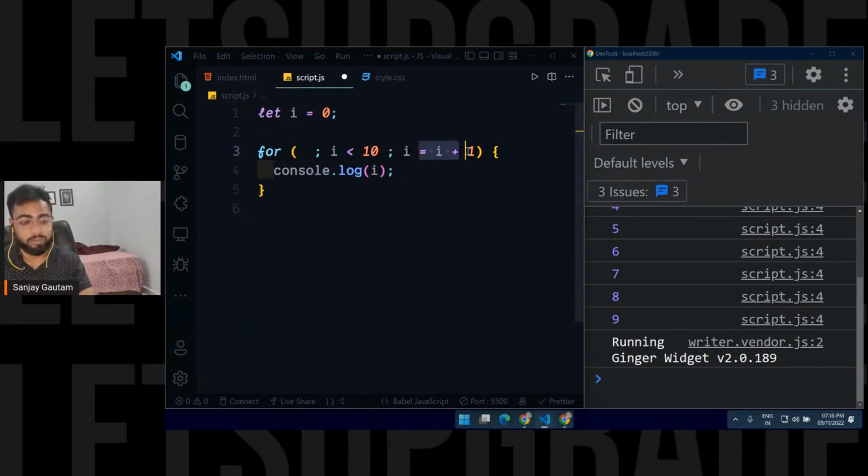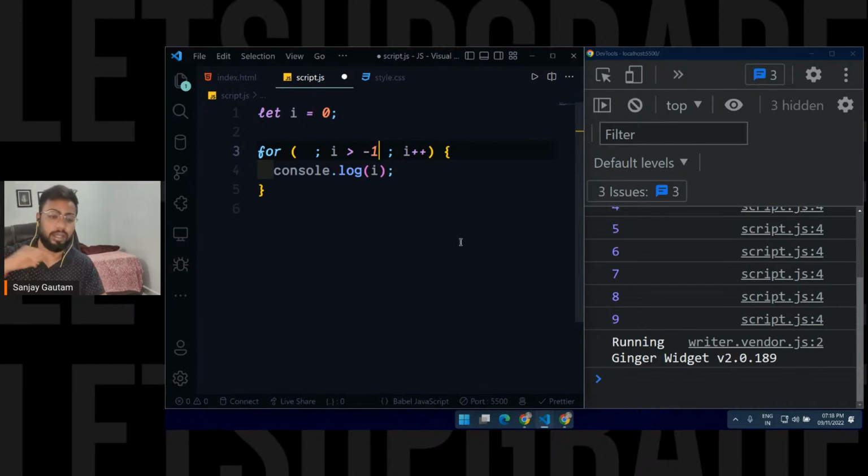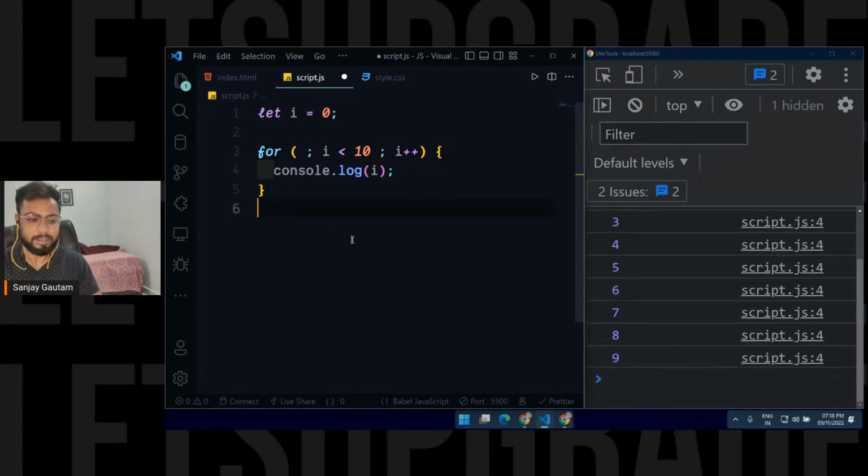The condition should be valid, otherwise you will fall into an infinite loop, a loop which will never end. Suppose I write a condition like this, let's say until the value of i is greater than -1. This is always true, so you are going to get an infinite loop. There's no chance that this loop is going to end. So I'll just make it equal to this. So this is a for loop. The steps are basically that it will repeat steps 2, 3, 4, 2, 3, 4 again and again.